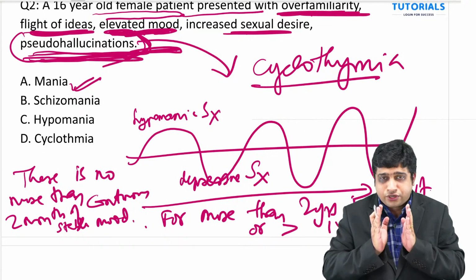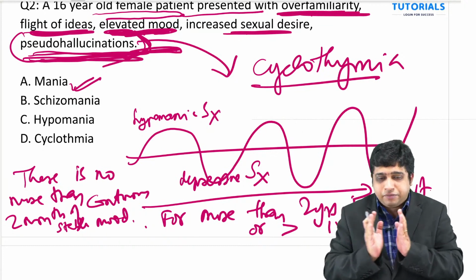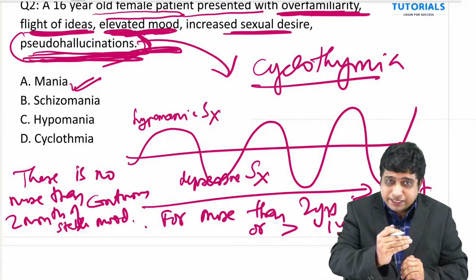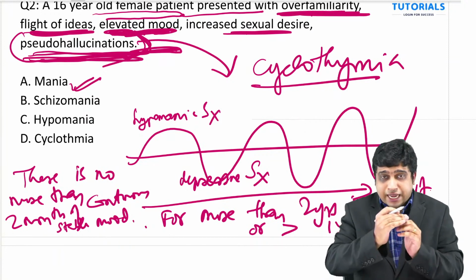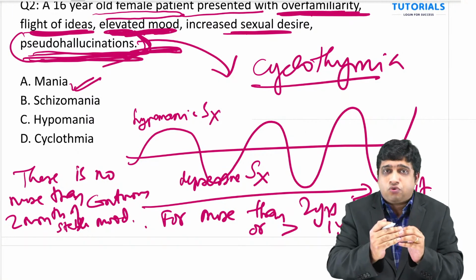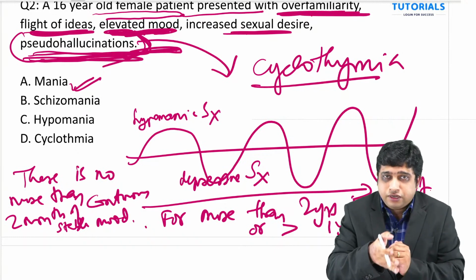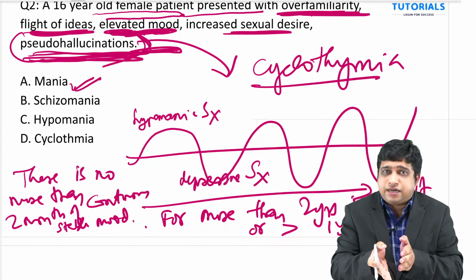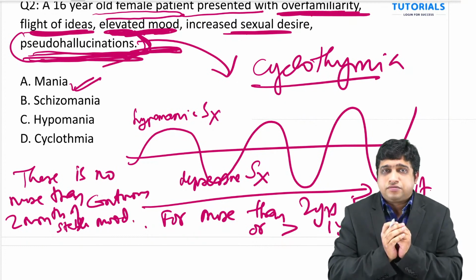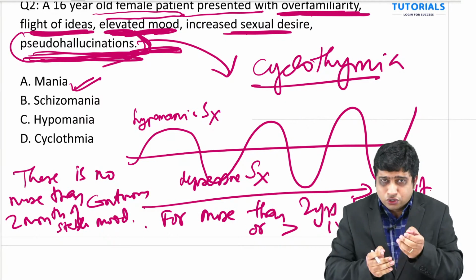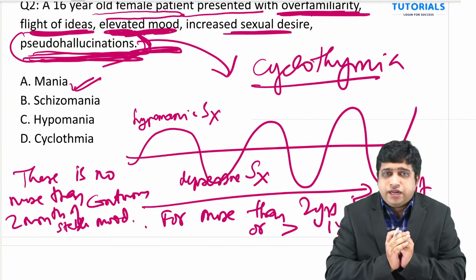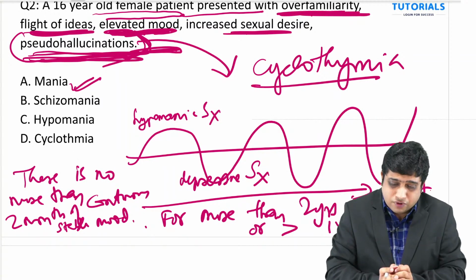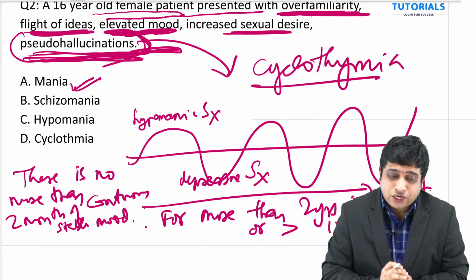So, not more than a 2-month period can you see stable mood at any time throughout the 2 years. It keeps on varying between hypomanic symptoms and depressive symptoms. But the hypomanic symptoms are not enough to qualify for a hypomanic episode. Previously you saw how you diagnose a hypomanic episode, the duration, etc. That much is not there, because maybe you are having 1 or 2 symptoms only, and for depressive also you may have 1 or 2 symptoms, that is all. So, that is what is called cyclothymia.